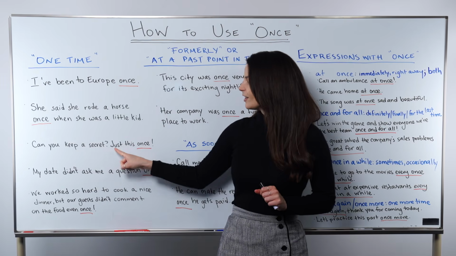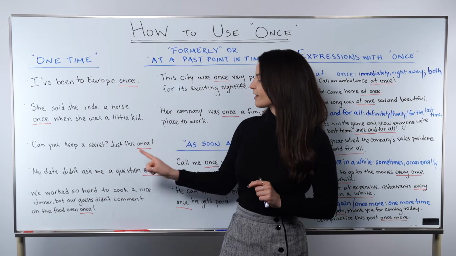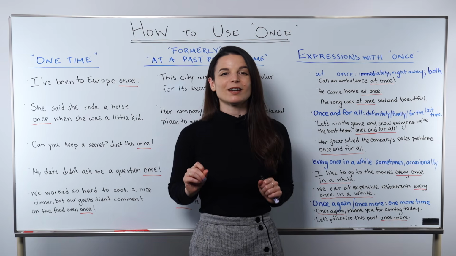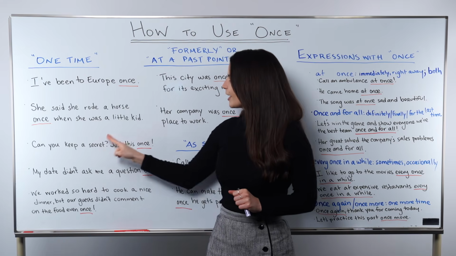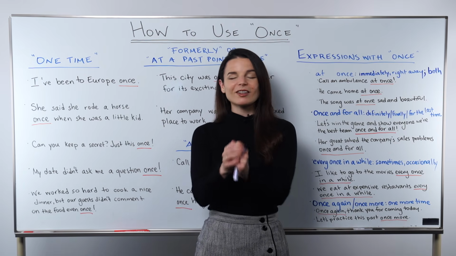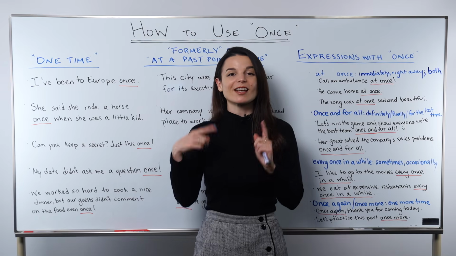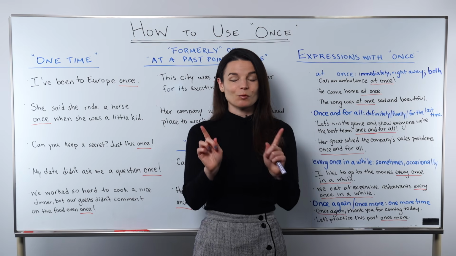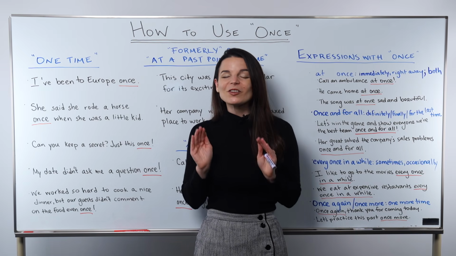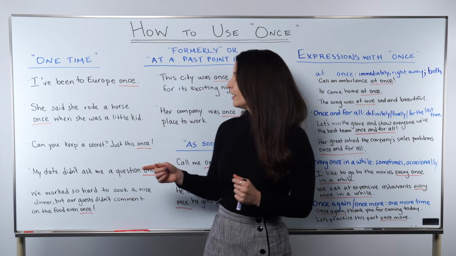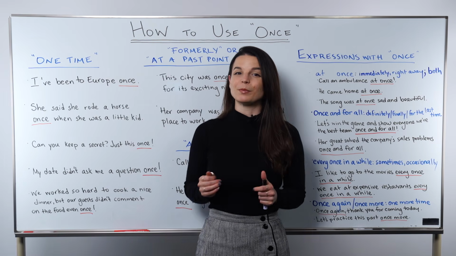Can you keep a secret just this once? I wanted to include this example sentence for this part right here, just this once. It's like saying just this one time or this one time only. Sometimes when people want to make a special request, they'll use the expression just this once or please do this just once. It sounds like just one time. Please do this thing just one time. Can you keep a secret just this once? It's like saying, I only want to ask this of you one time. So again, we can simply replace this word, once, with one time, and we keep the meaning. But once is a little bit more efficient.